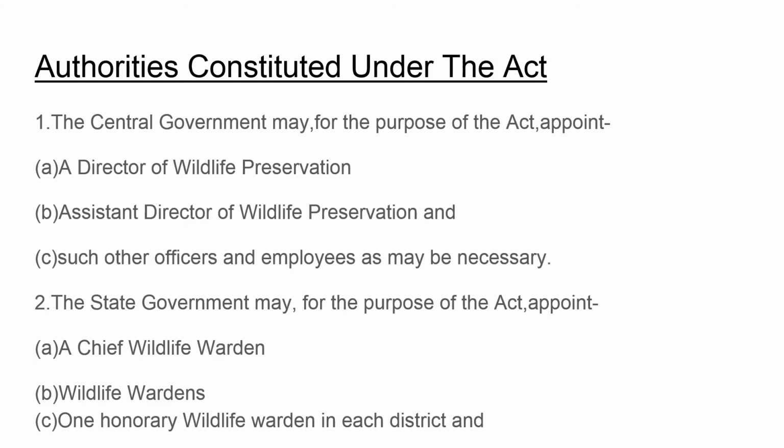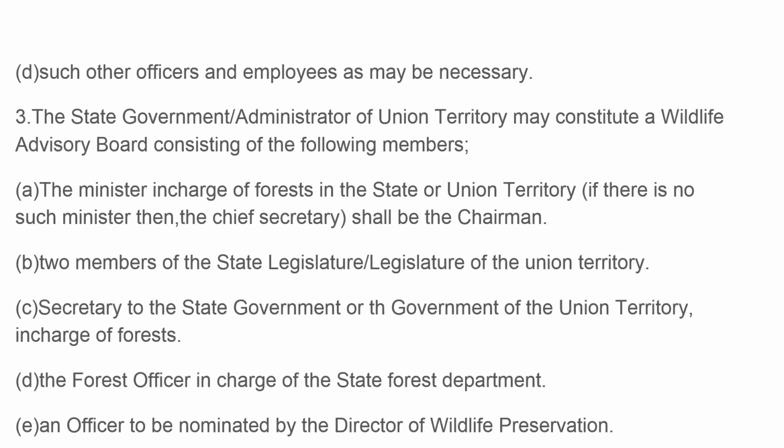And now we will be discussing the authorities constituted under the Act. The central government may, for the purpose of the Act, appoint a Director of Wildlife Preservation, Assistant Director of Wildlife Preservation, and such other officers and employees as may be necessary. And the state government, for the purpose, may appoint a chief wildlife warden, one honorary wildlife warden in each district, and such other officers and employees as may be necessary.